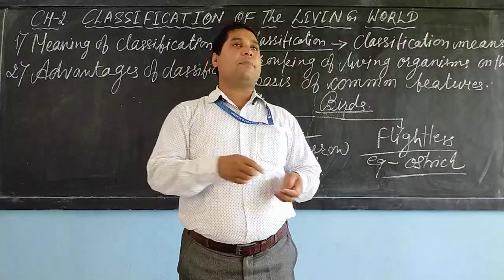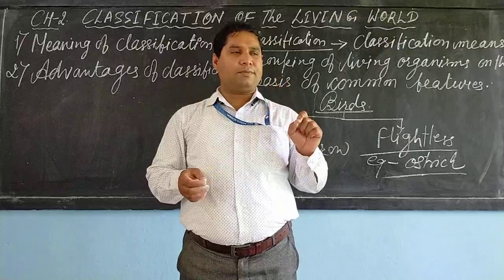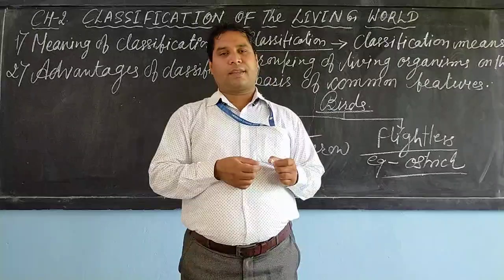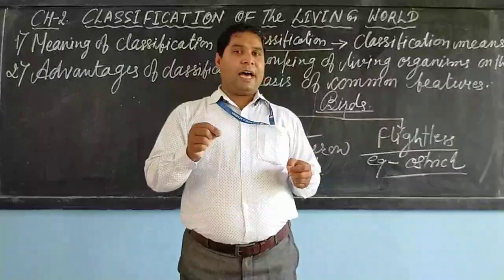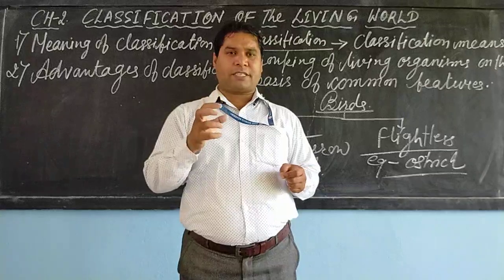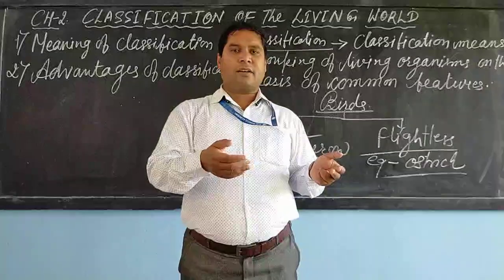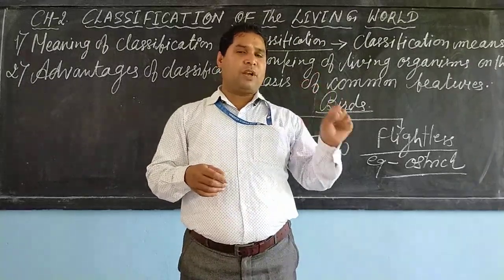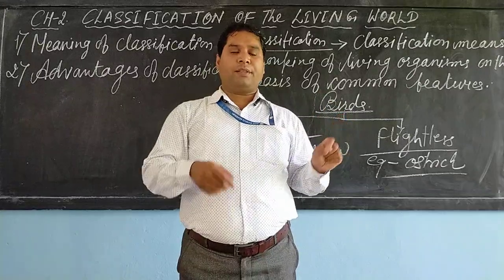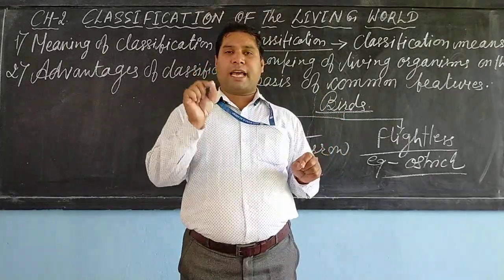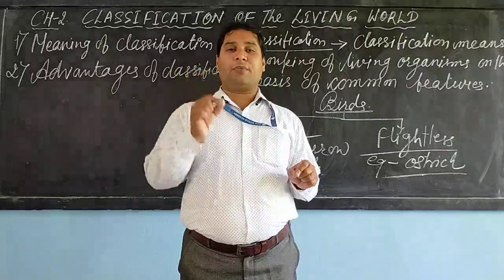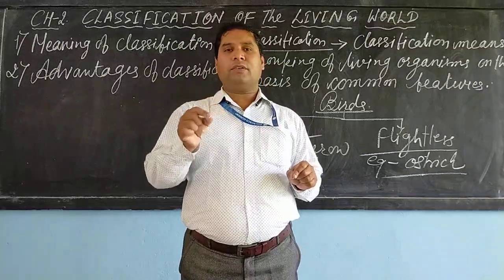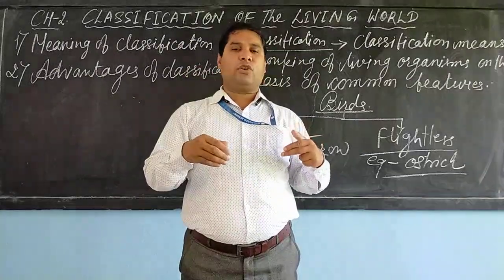Suppose scientists are studying snakes, such as poisonous snakes, and a new species of snake comes to their knowledge, then they soon identify that this particular species is of a new type. So the first advantage is that classification helps scientists to identify a new type of organism or species.